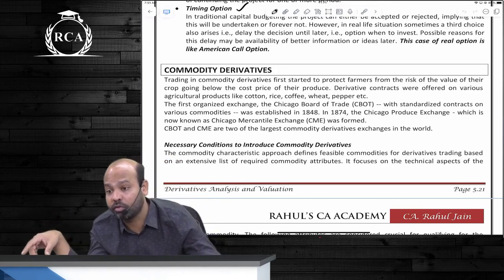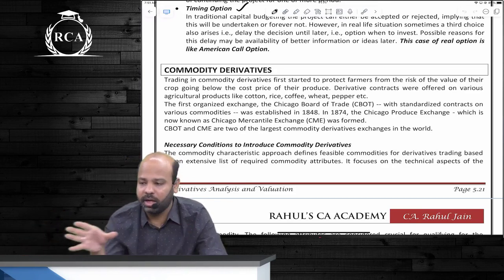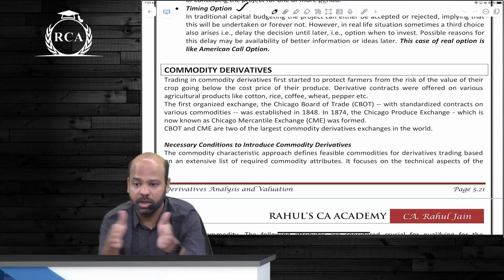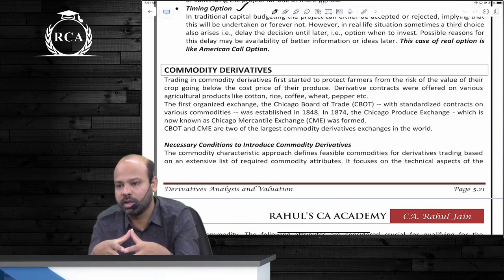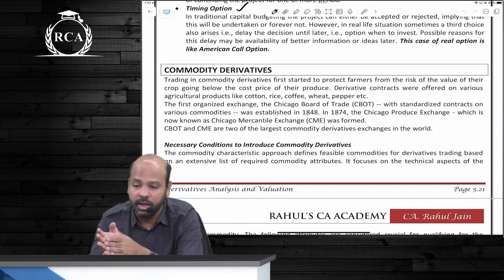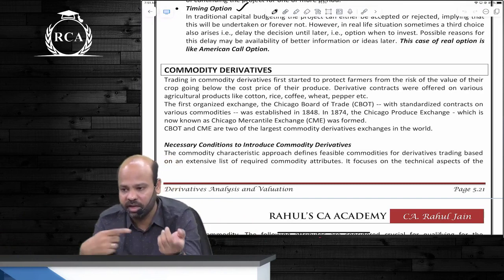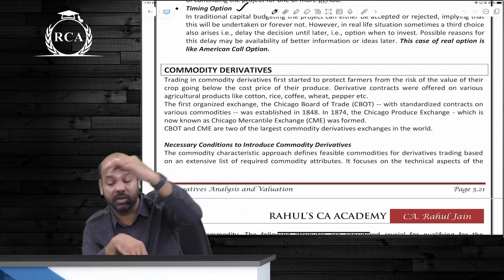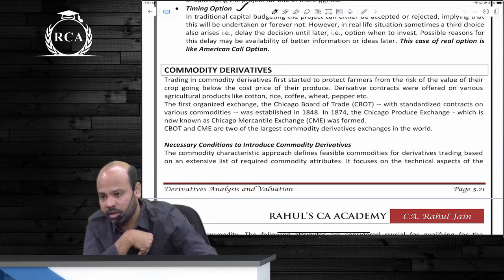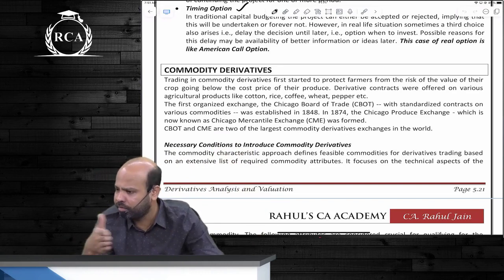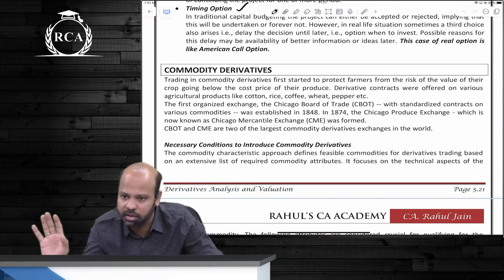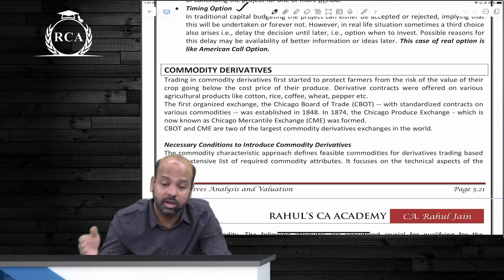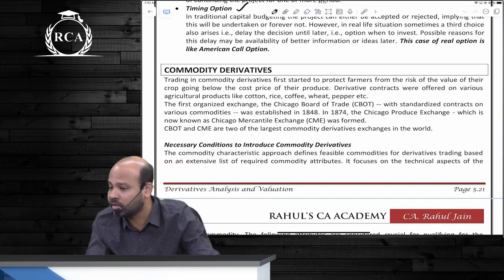Electricity swap ka matlab hota hai beta, it is like multiple forward contracts for multiple dates clubbed into a single contract. Under electricity swap as such guys, you can exchange electricity for a fixed amount, or you can exchange electricity rate of one location with electricity rate of another location. Swap will always be for multiple dates as such guys, not for a single date. Are we clear? So there is electricity derivatives, there are commodity derivatives, and then there are weather derivatives.